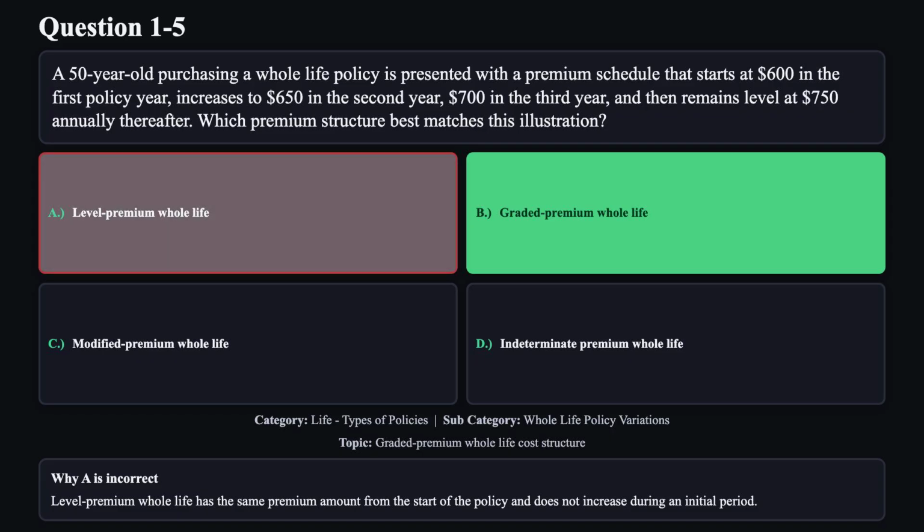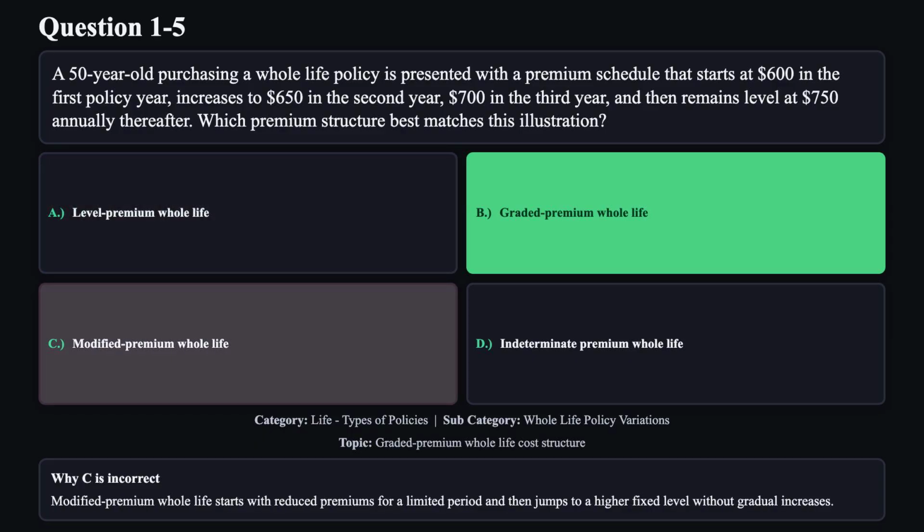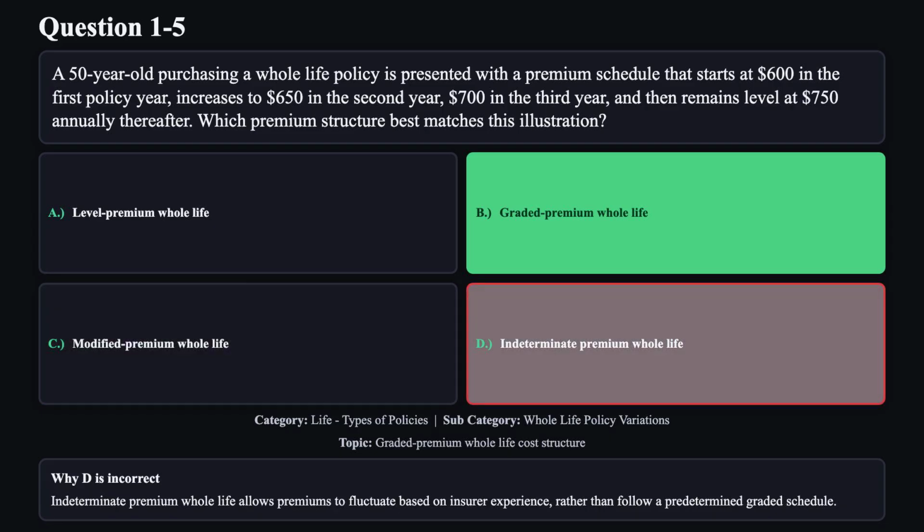Reason A is not correct. Level premium whole life has the same premium amount from the start of the policy and does not increase during an initial period. Reason C is not correct. Modified premium whole life starts with reduced premiums for a limited period and then jumps to a higher fixed level without gradual increases. Reason D is not correct. Indeterminate premium whole life allows premiums to fluctuate based on insurer experience, rather than follow a predetermined graded schedule.